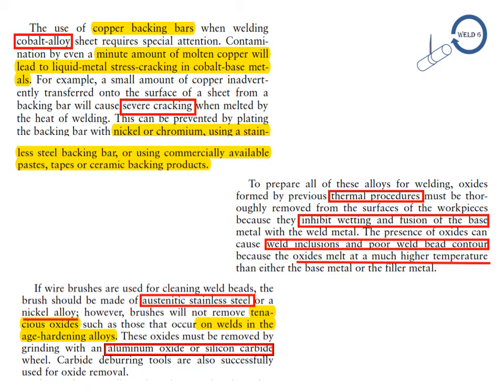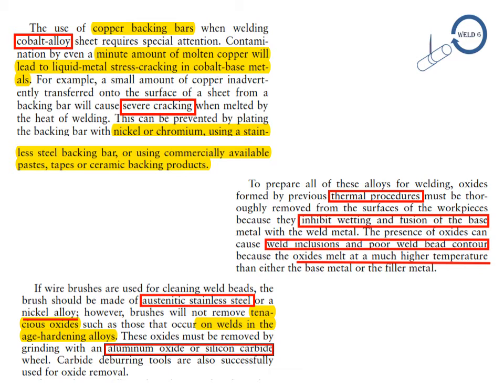If wire brushes are used for cleaning weld beads, the brush should be made of austenitic stainless steel or nickel alloy. However, brushes will not remove tenacious oxides such as those that occur on the weld in the age hardening alloys. These oxides must be removed by grinding with an aluminum oxide or silicon carbide wheel. Carbide deburring tools are also successfully used for oxide removal.